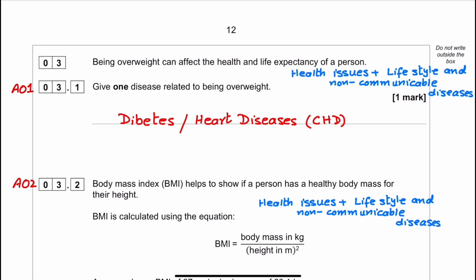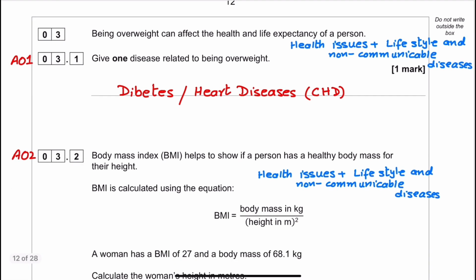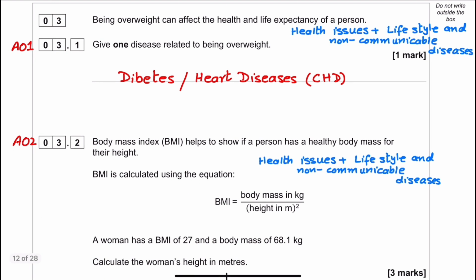3.2 is an AO2 question. It's from the same topic. The question is: body mass index, BMI, helps to show if a person has a healthy body mass for their height. BMI is calculated by using the equation which is given here. A woman has a BMI of 27 and a body mass of 68.1 kilogram. Calculate the woman's height in meter.